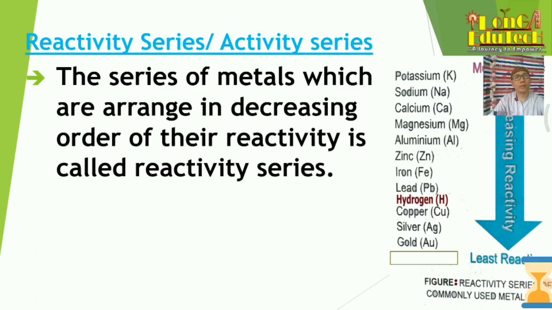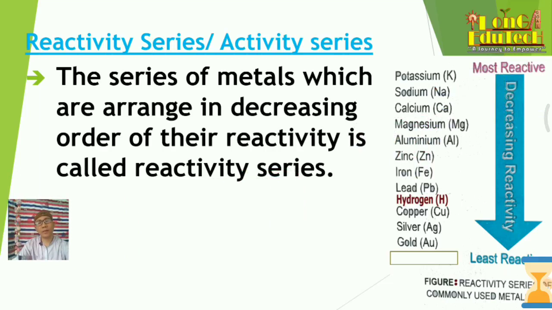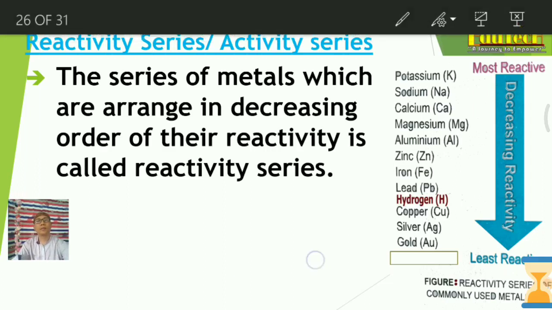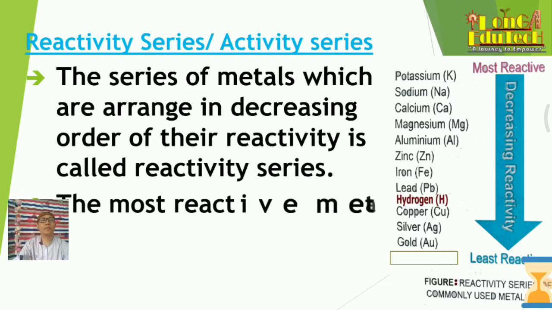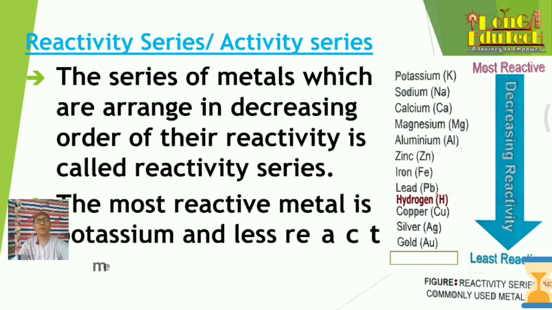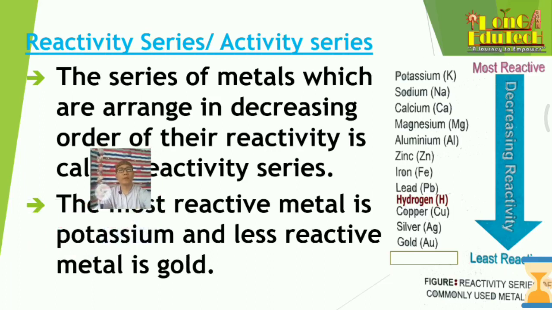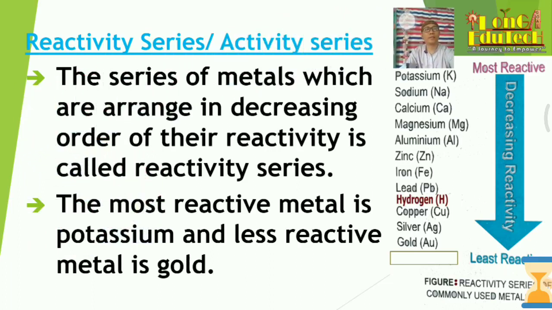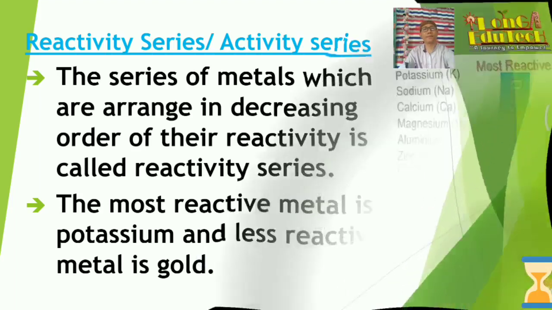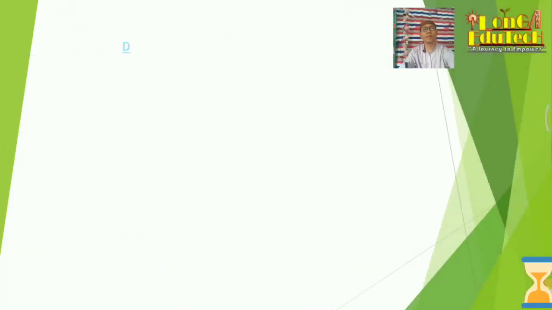Okay, so it is given in the decreasing order of their reactivity, and at the top is the most reactive metal, that is potassium. And the least reactive metal here we take as gold. So the most reactive metal is potassium, because it is highest in the reactivity series, and the less reactive metal is gold. Got the point? Yeah. We have to know this activity series, very important.